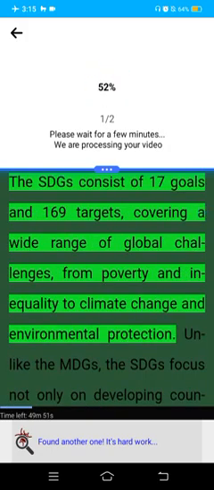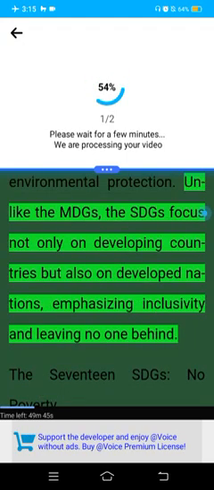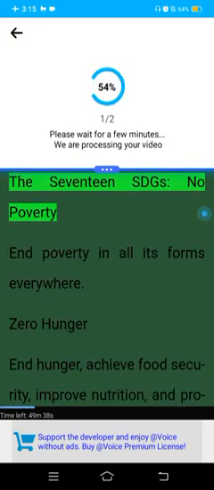The SDGs consist of 17 goals and 169 targets, covering a wide range of global challenges, from poverty and inequality to climate change and environmental protection. Unlike the MDGs, the SDGs focus not only on developing countries but also on developed nations, emphasizing inclusivity and leaving no one behind. The 17 SDGs: